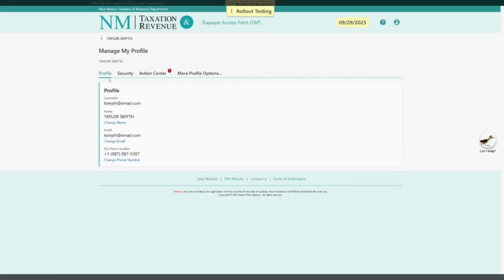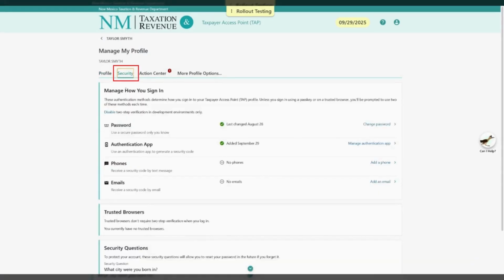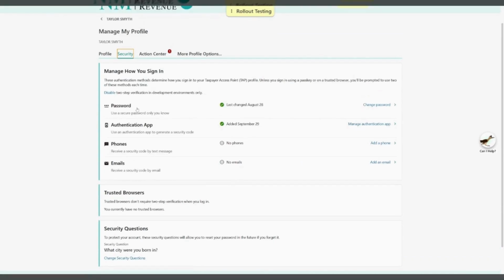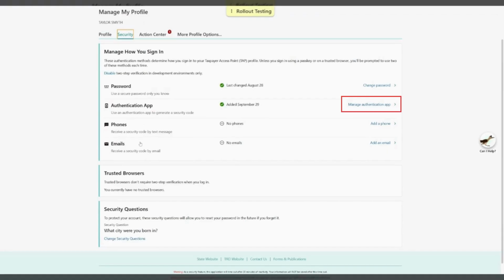When you initially go to Manage My Profile, you will see your profile information pop up first, which includes your username, your name, your email, and any phone number that might be linked to the account. However, when you navigate to the Security tab, you will see the ability to update your password, manage your two-step authentication process, manage any trusted browsers for your TAP profile, or update your security question.